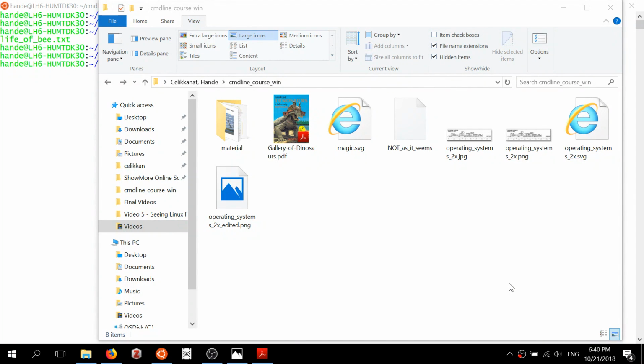But on the other hand, for other files that are not these runnable executable files, it's in general good practice to give them extensions. The idea is that, for example, when we open our directory, then we immediately see what kind of file it is.